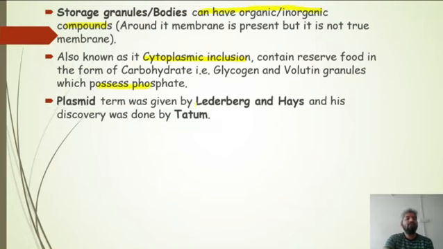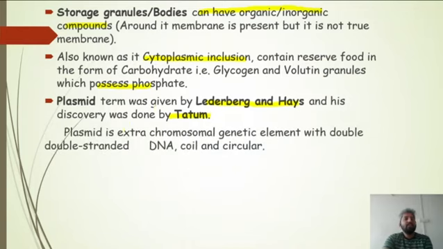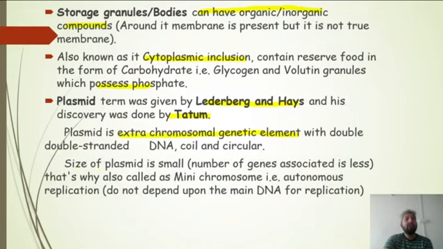Now, we talked about plasmid. The term plasmid was given by Lederberg and Hayes, and it was discovered by the scientist Tatum. These are extra chromosomal DNA, genetic elements with double-stranded DNA, which is coiled and circular. It is like the nucleoid, but it is other than the nucleoid. Okay, bache. The size of plasmid is small. It means the number of genes associated is also less. That's why it is also called a mini chromosome.